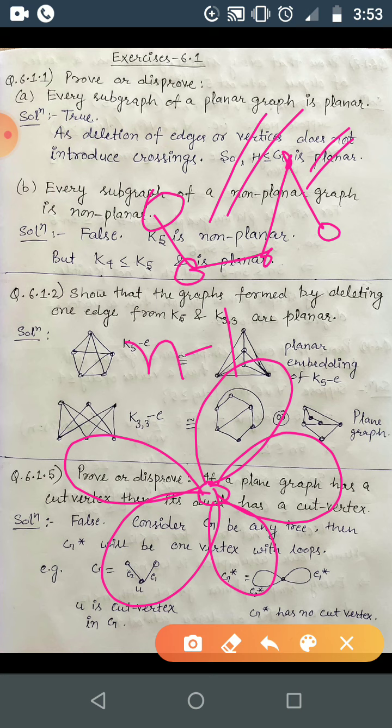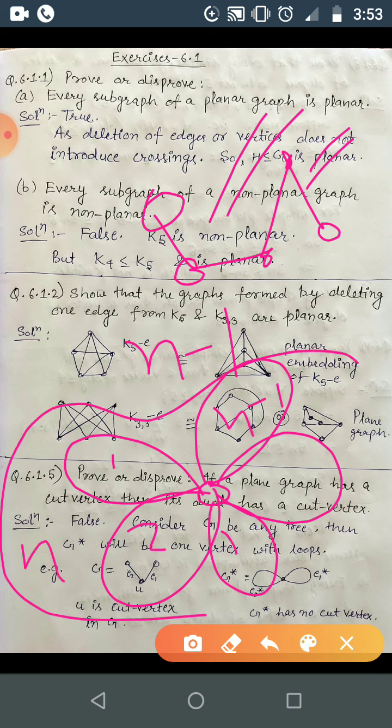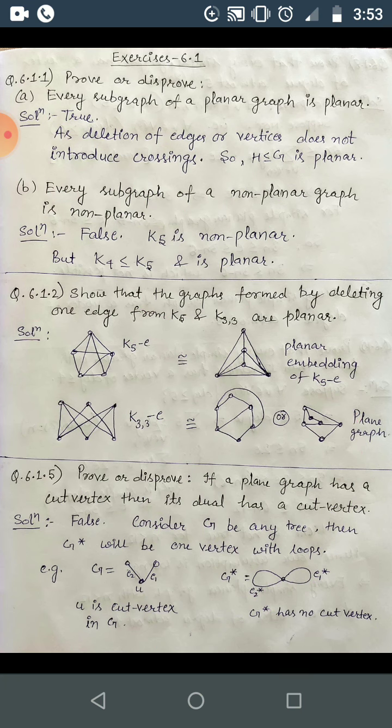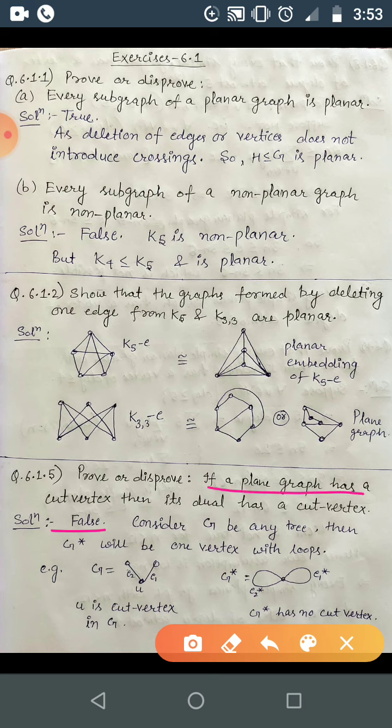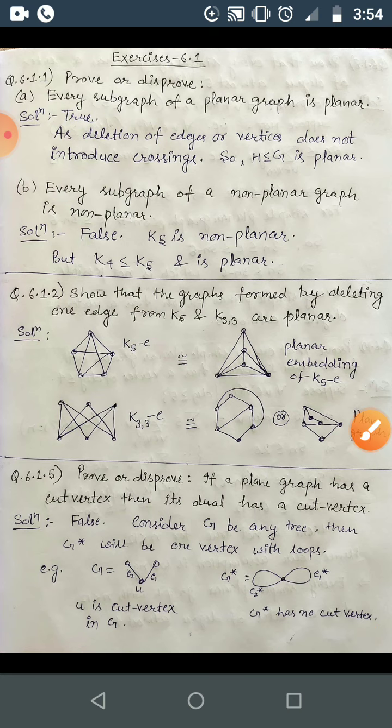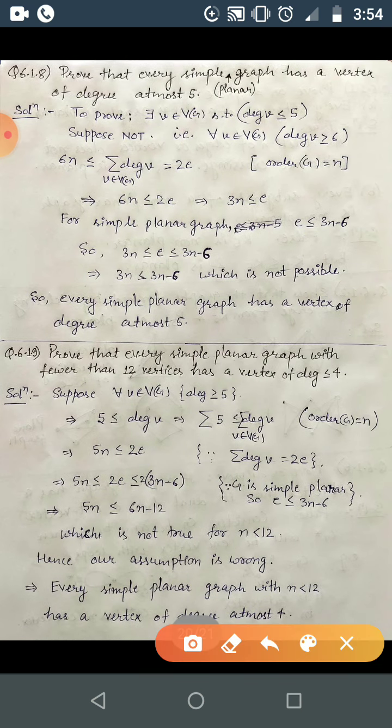So these are n minus 1 loops, and how many faces? One is outside and n minus 1 are inside these loops. So here 1, 2, 3 and so on up to n minus 1, and the nth face is outside, which corresponds to the vertices of the primal. So this statement is false. Even if the plane graph contains a cut vertex, its dual may not. Whenever you have a disconnected plane graph, then the dual may have some cut vertices. You can take some example and check that. Now this was question number 5. Now come to question number 8.